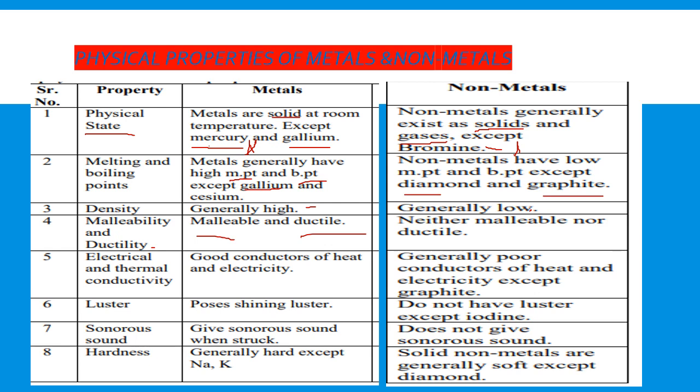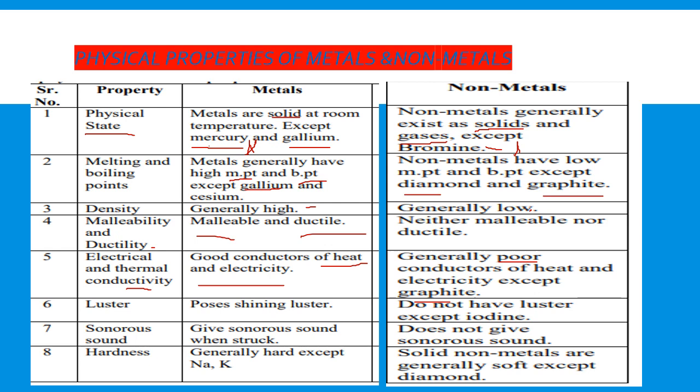Fifth physical property, that is electrical and thermal conductivity. Metals, dear children, they are good conductor of heat and electricity. And this conductivity of metals is due to the presence of free electrons. Whereas non-metals, they are generally poor or bad conductor of heat and electricity except graphite.